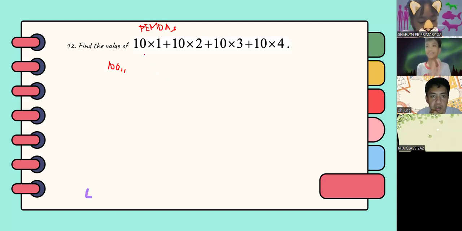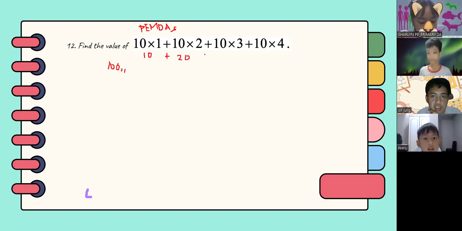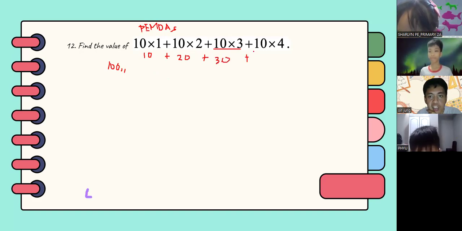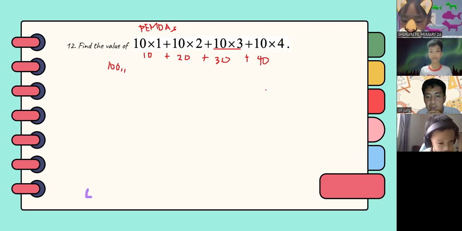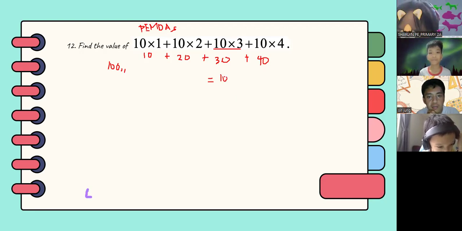Using PEMDAS, you have 10, then 10 times 2, which is 20, 10 times 3, which is equal to 30, plus 10 times 4, which is equal to 40. Okay, 10 plus 20 plus 30 plus 40, which is equal to 100.